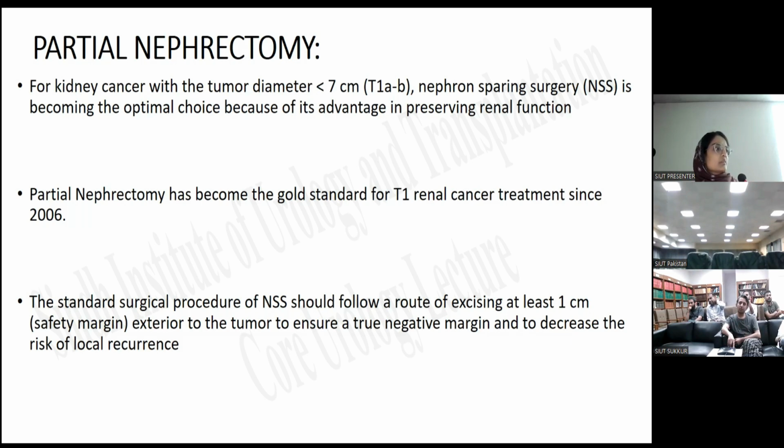24 hour creatinine, this means that it is not necessary that there is bilateral disease. You may have a normal serum creatinine, but if the patient is hypertensive or diabetic, that patient may have a low GFR irrespective of the creatinine. And literature also states that more than 50% of patients who present with a tumor at the time of initial presentation in the clinic do have an eGFR less than 60 mL per minute for one reason or another. So taking into consideration this eGFR before operation is very necessary.